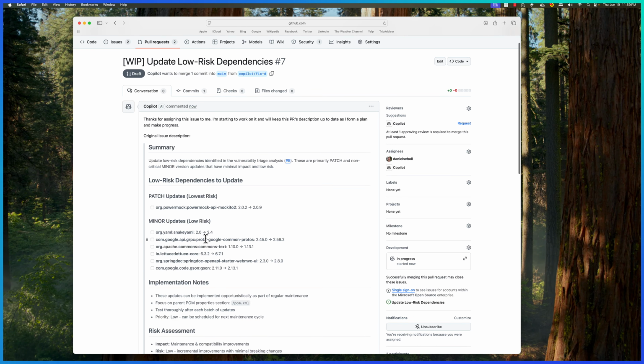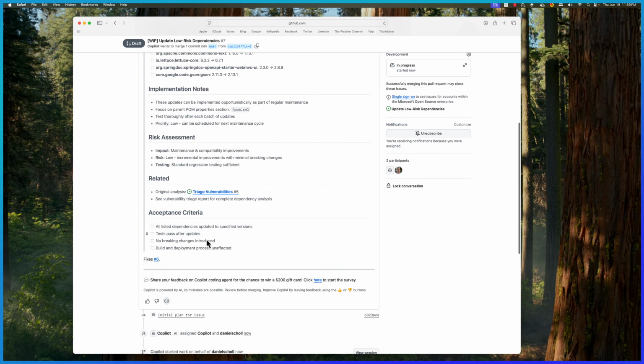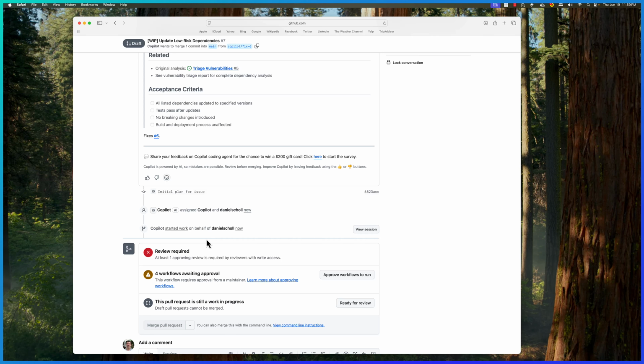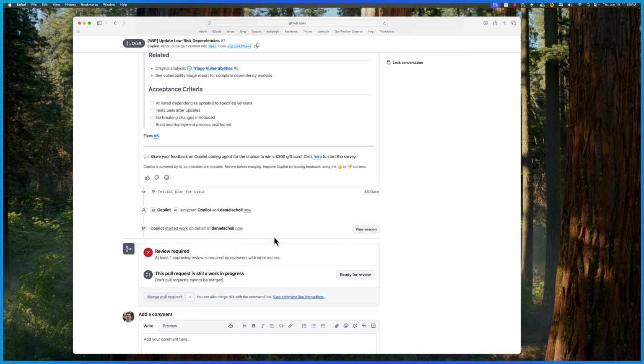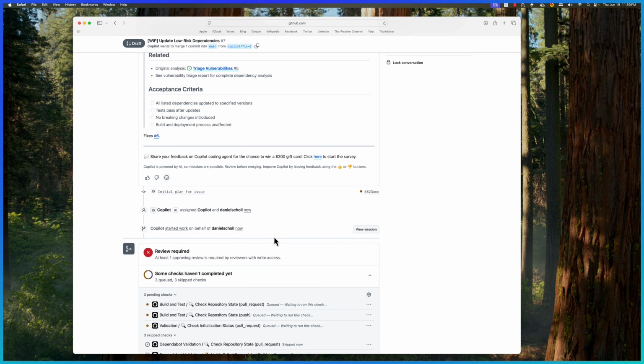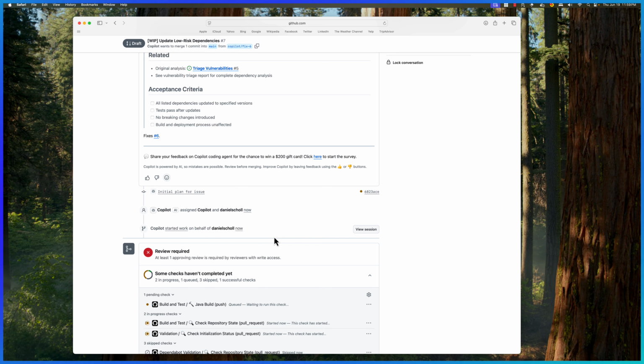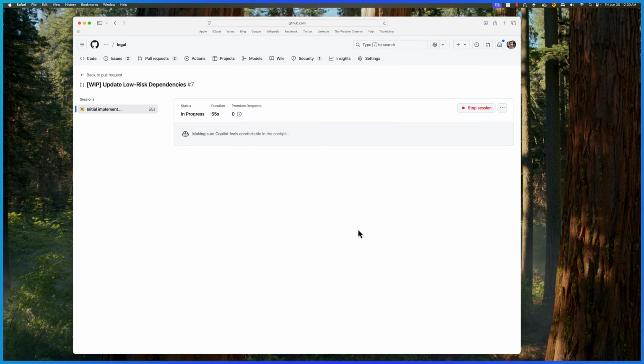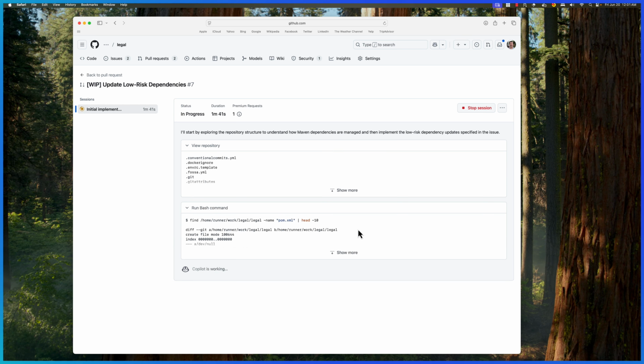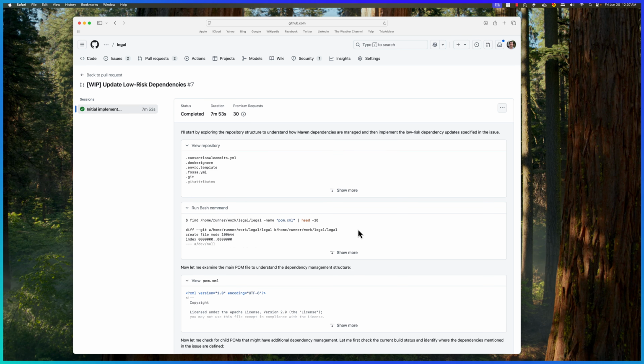And so it's begun its work on its pull request information. We're going to approve some workflows to run, and then we're going to go ahead and let Copilot work on this, and we'll come back after it's achieved some success. All right, Copilot here has finished the session.